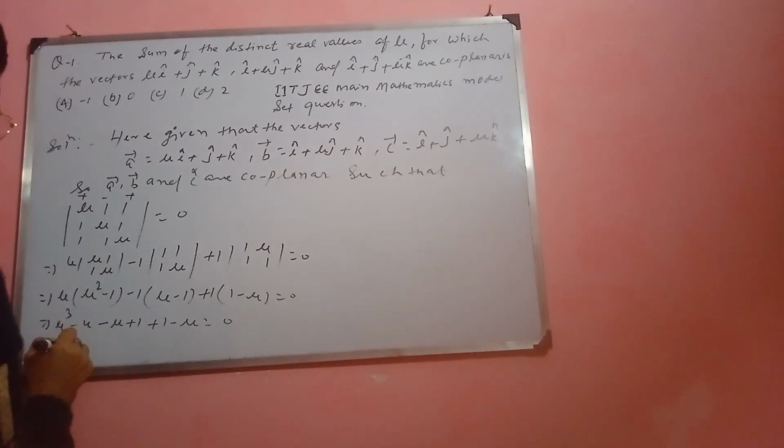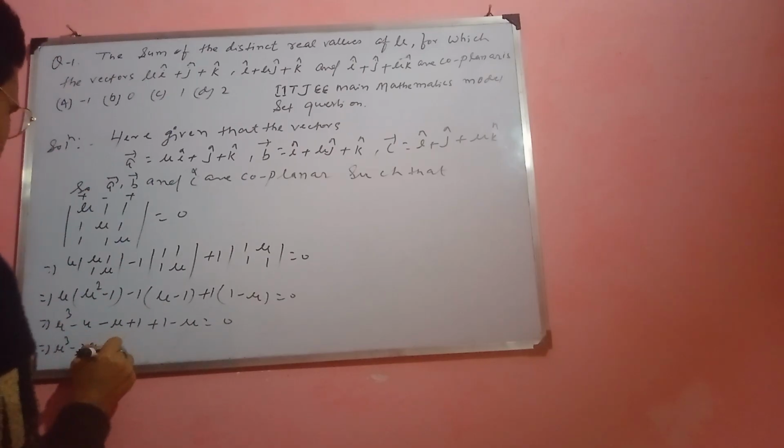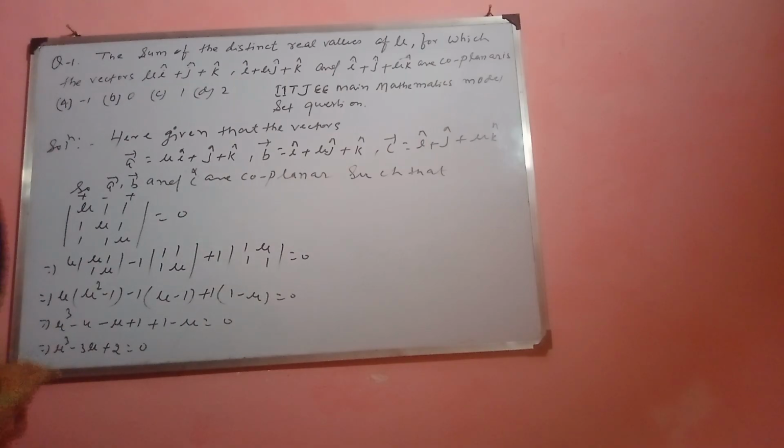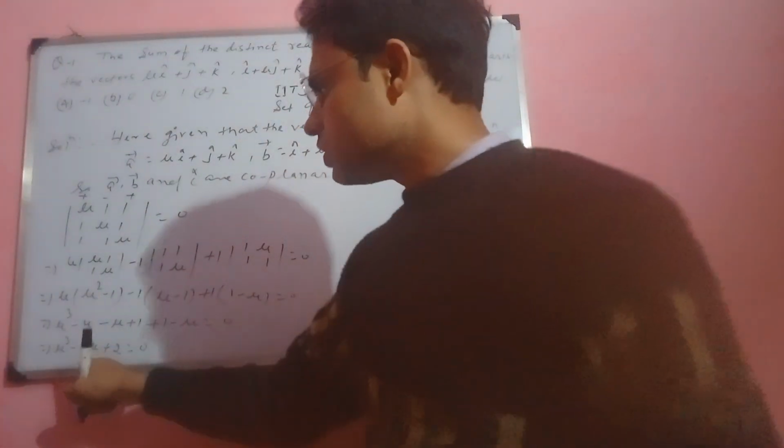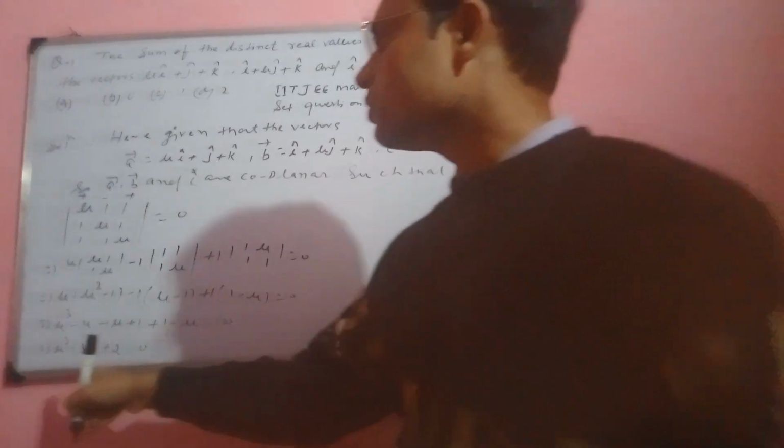This implies mu cubed minus 3 mu plus 2 is equal to 0.